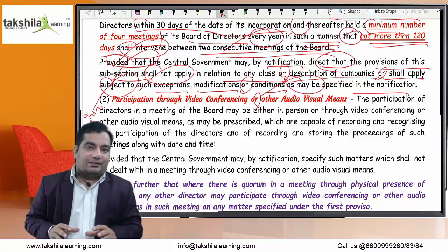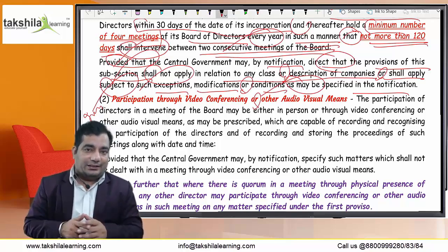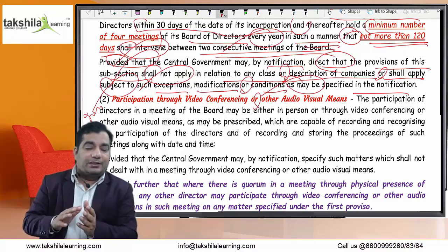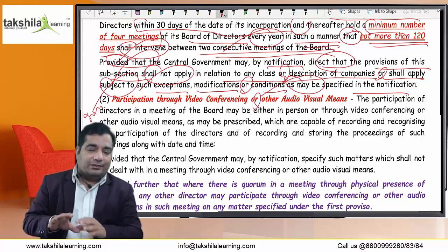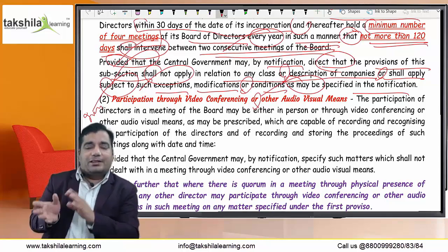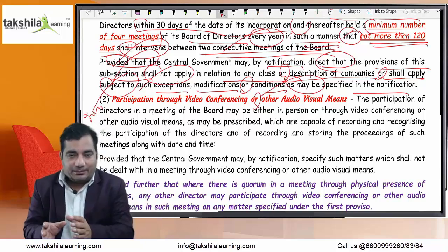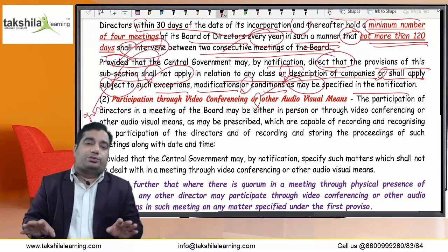But there is also a catch. Now the government says that if the matter is specifically provided to be discussed in the board meeting, even in that meeting, if the quorum is available, then if any other director or directors want to attend that meeting by way of video conferencing or audiovisual means, there is no issue.